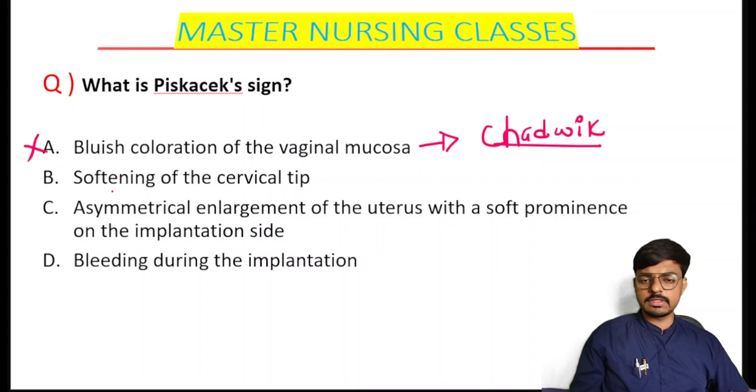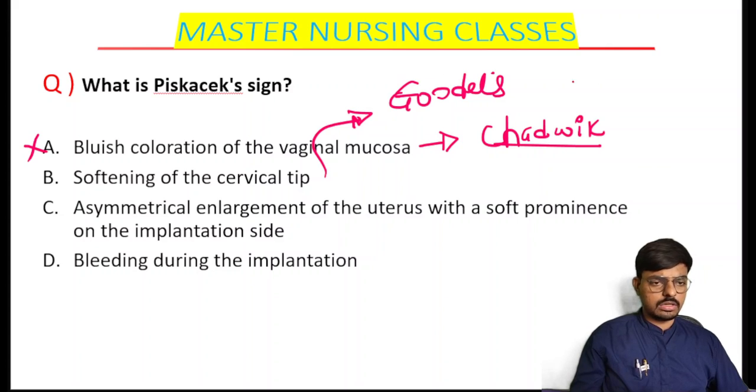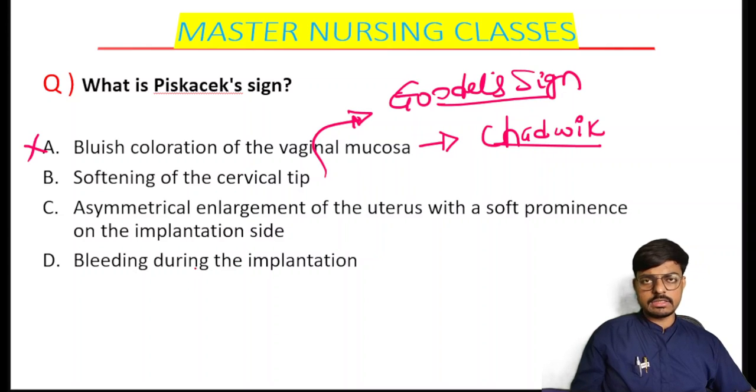Option B is the softening of the cervix. When the tip of the cervix becomes soft, what do we call this, already discussed? That is the Goodell's sign. So this is the Goodell's sign. Clear? Then option C.